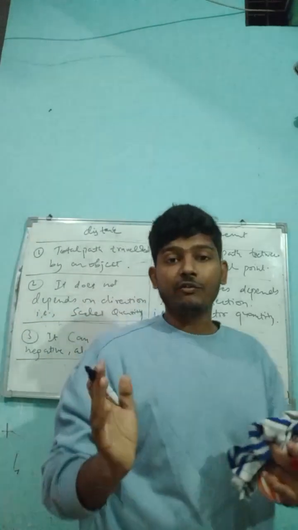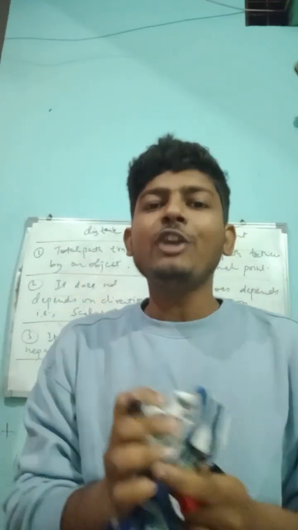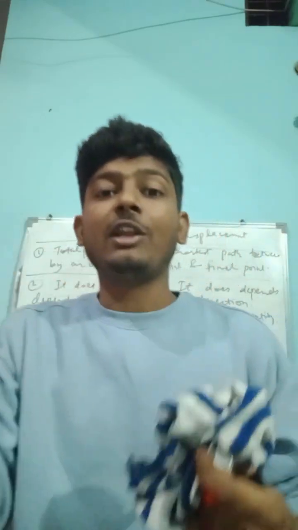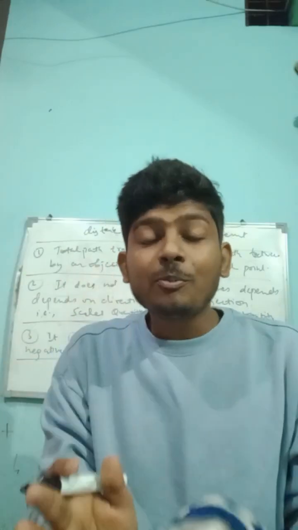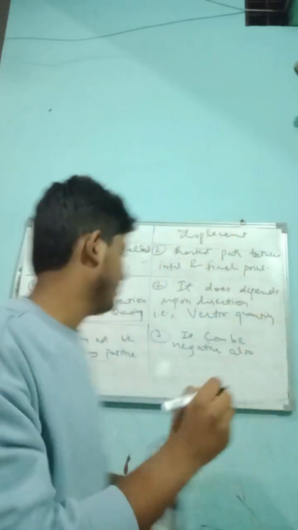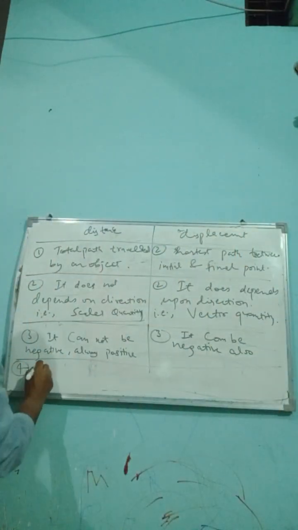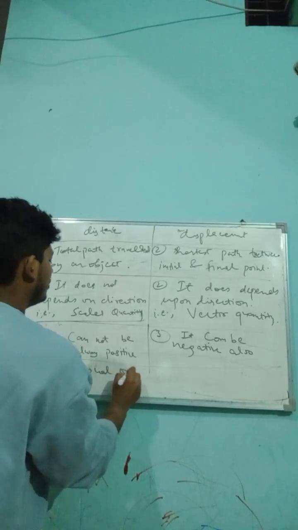One more thing, my dear friends: distance is the total path and displacement is the shortest path between initial and final point. So displacement is always lesser or equal to the distance.